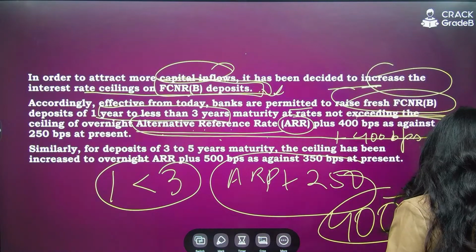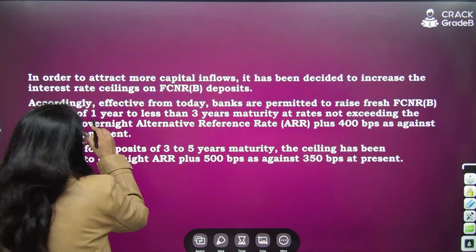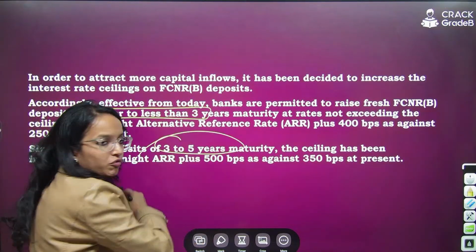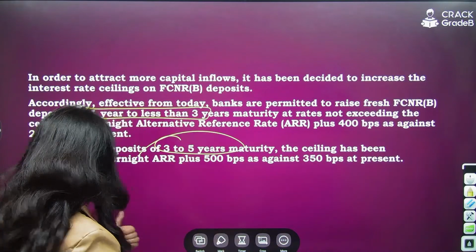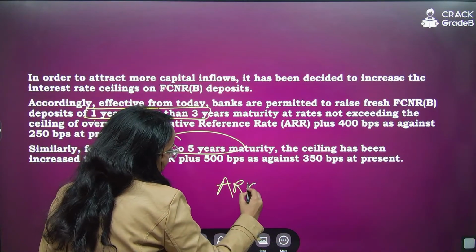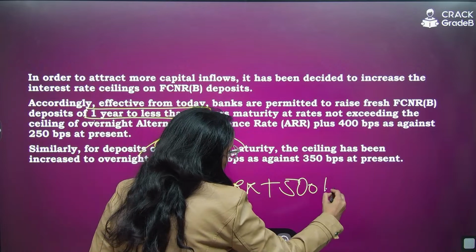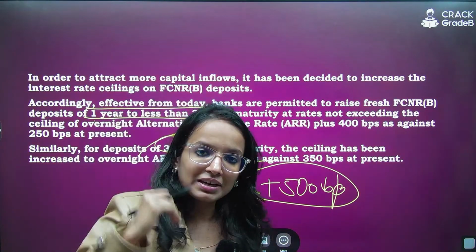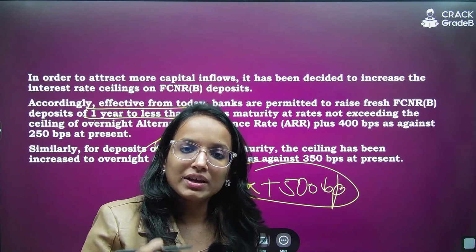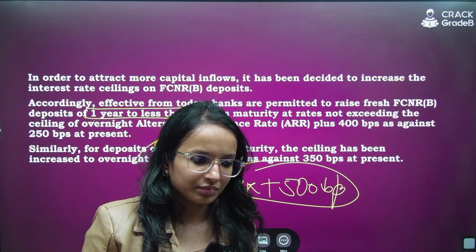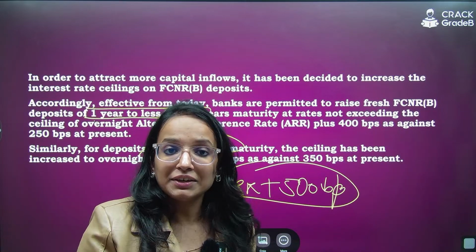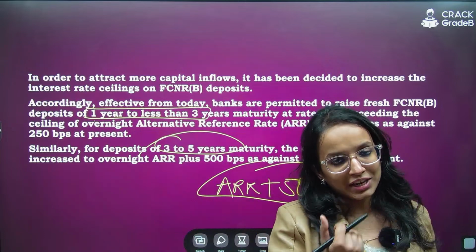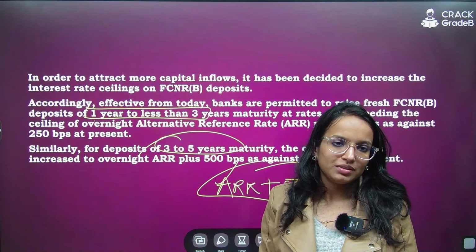Now, this is for 1 to 3 years of maturity. What about 3 to 5 years of maturity? For 3 to 5 years of maturity, it will be ARR plus 500 basis points. This is the revision, so this much interest ceiling will be there. It will attract more NRI deposits, isn't it? Because incentives to deposit have increased, so we will have more foreign inflow. These decisions have been taken.